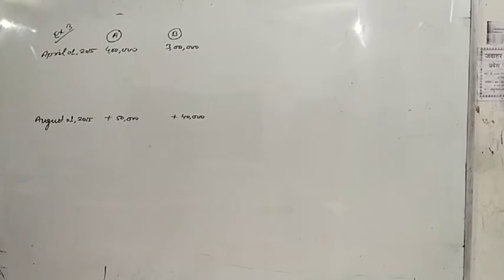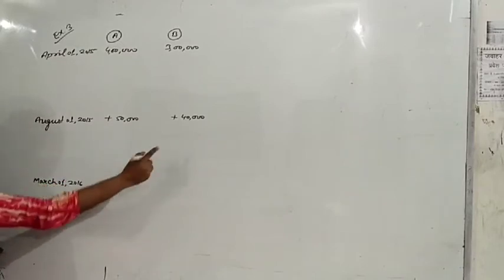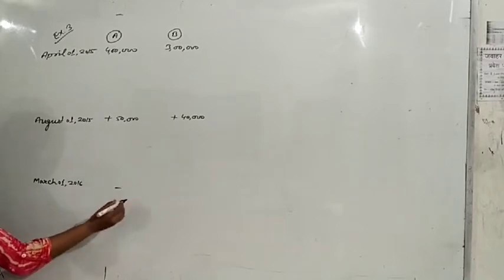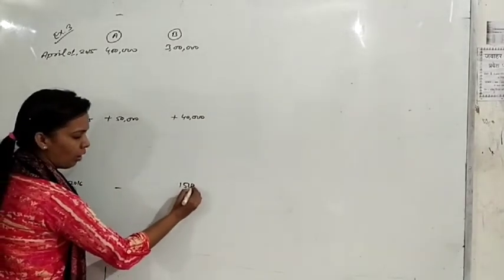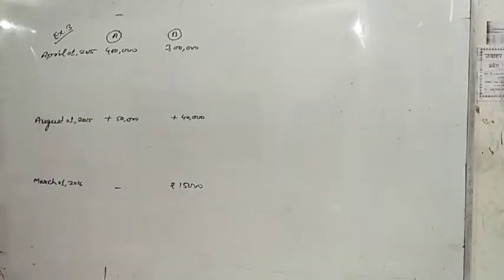B withdrew rupees 15,000 from his capital on March 1st 2016. That is the next transaction. It means A did not withdraw anything and B withdrew 15,000 rupees. That is the drawing. Interest is allowed at the rate of 6% per annum on the capital.